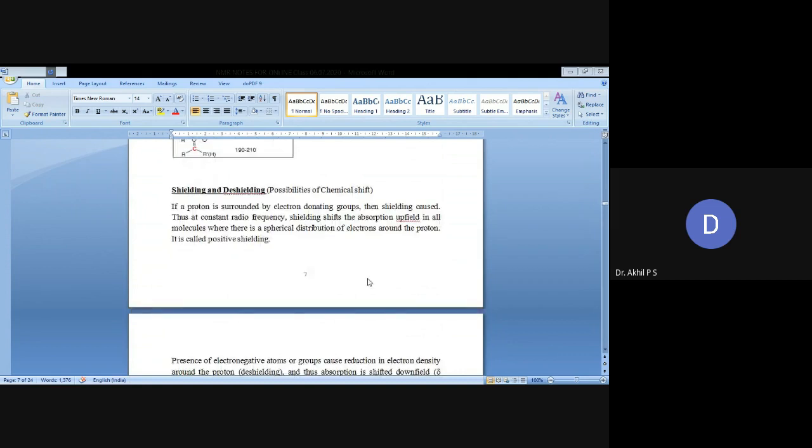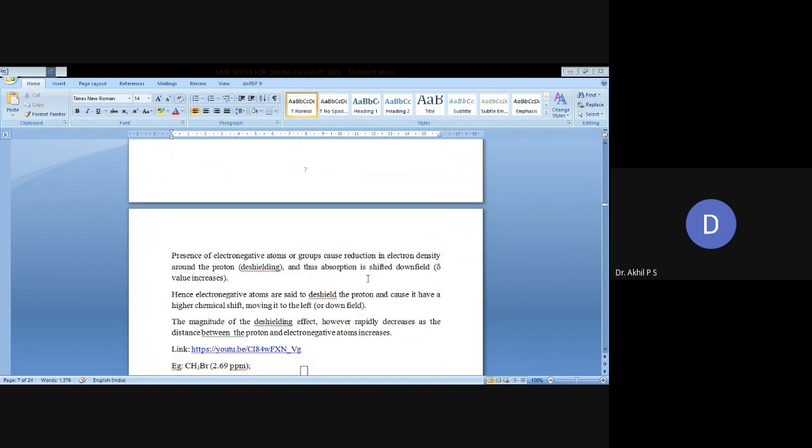Coming to shielding and deshielding. These are the possibilities of chemical shift, or factors affecting chemical shift. If a proton is surrounded by an electron donating group, then shielding occurs. Thus, at constant radio frequency, the absorption shifts upfield in all molecules where there is a spherical distribution of electrons around the proton. It is called positive shielding.